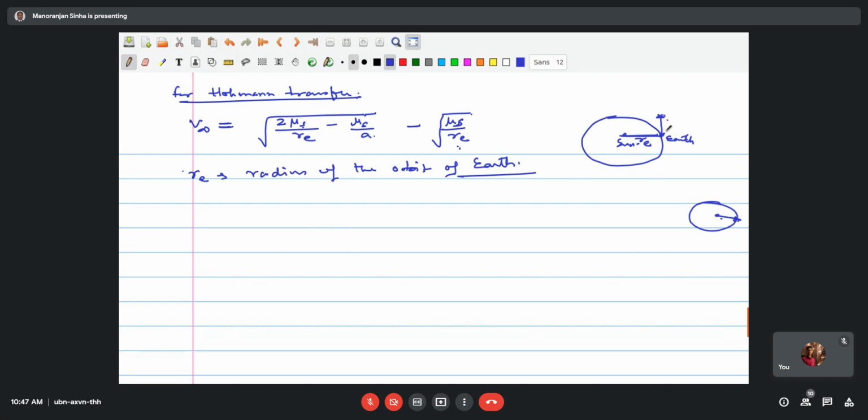Then at this point, what extra impulse is to be given so that this velocity becomes equivalent to the transfer orbit velocity? So we have to change this velocity. So this is mu sun by r earth, this distance from here to here, minus mu sun by a, which is the orbit of the transfer orbit. Here this is the semi-major axis of the transfer orbit.